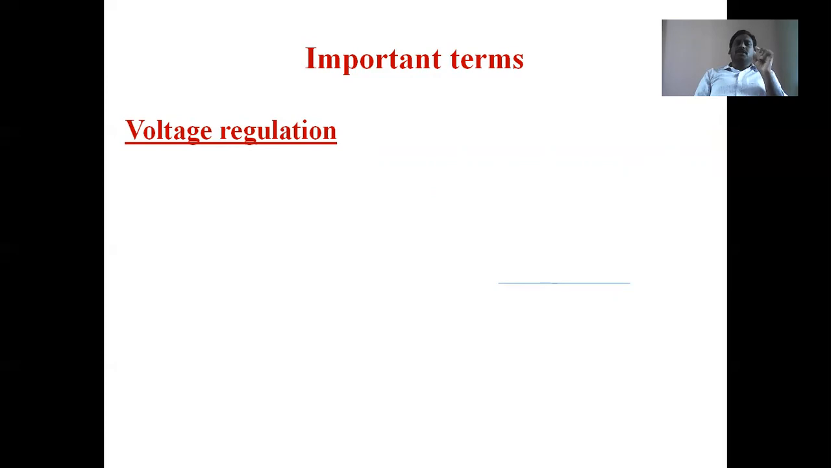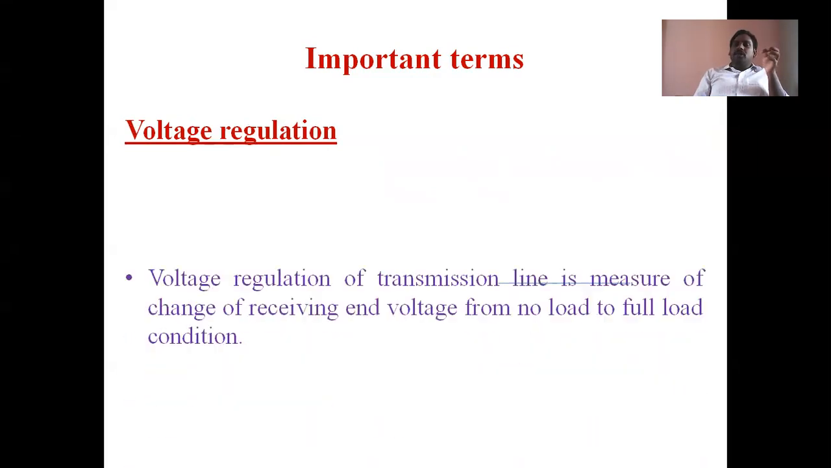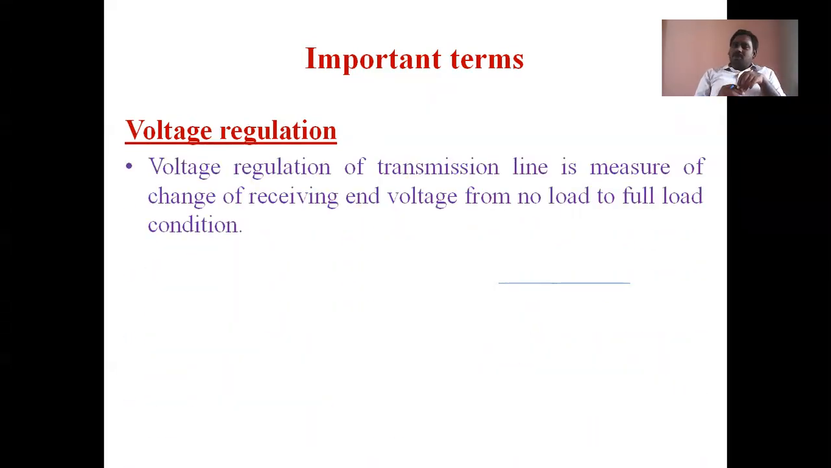Voltage regulation in the transmission system can be defined as the change of receiving end voltage. Receiving end voltage is the terminal voltage for the transmission system. The change of receiving end voltage from no load to full load is called voltage regulation. Voltage regulation of a transmission line is the measure of change of receiving end voltage from no load to full load condition. Is that right?